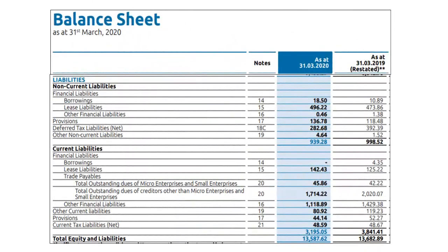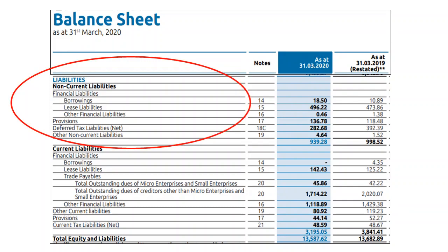Now let us move on to the next part of the balance sheet, that is the liabilities side. Similar to assets, liabilities could be classified into two categories, that is non-current liabilities and current liabilities. There would be two columns. One column is for the current year, that is 31st March 2020, and the other column is for the previous year for comparison purposes, exactly like the profit and loss account and the asset side of the balance sheet.